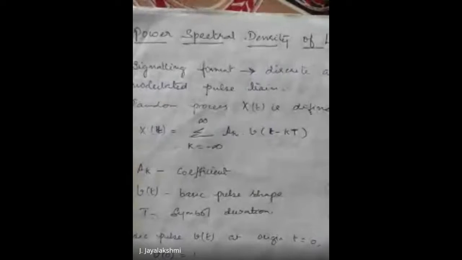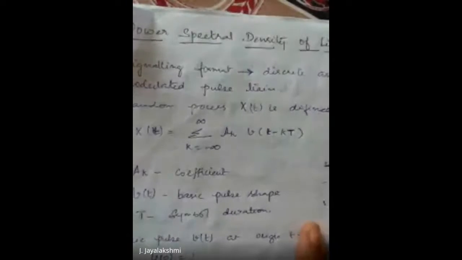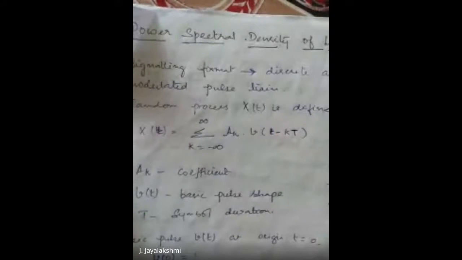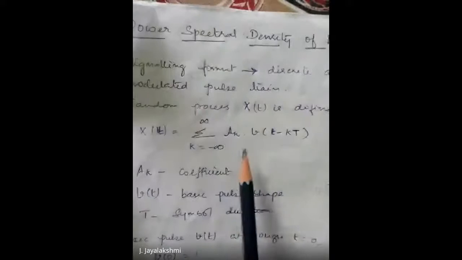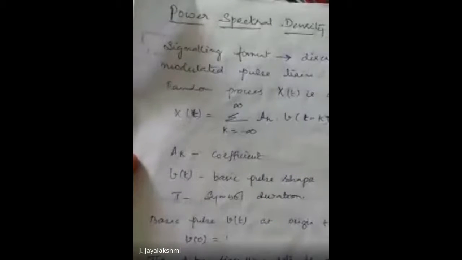To start with, we have to know the basic principles and some basic equations related to the signal and the power being transmitted. Let us have the basic random process representing the signal x of t. x of t is the summation of k equal to minus infinity to infinity a_k v of t minus kT, where a_k is the amplitude coefficient, v is the basic pulse shape and T is the symbol duration.